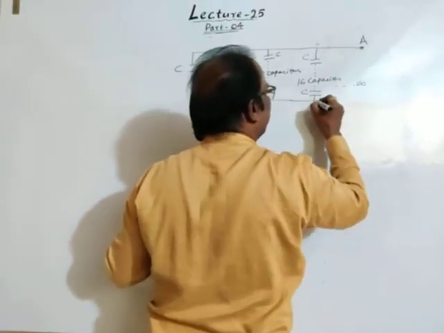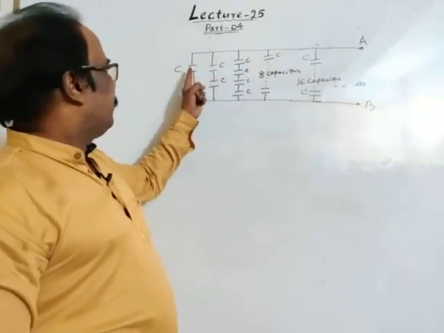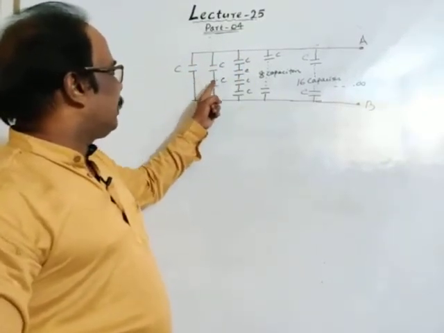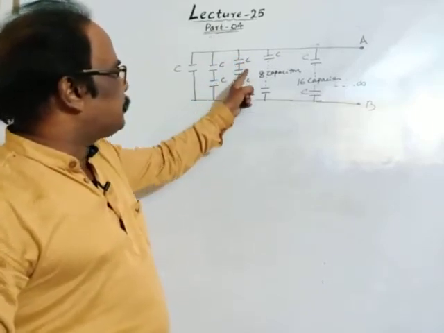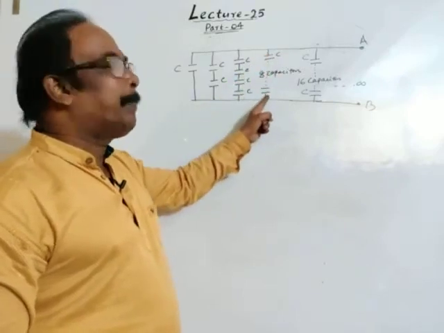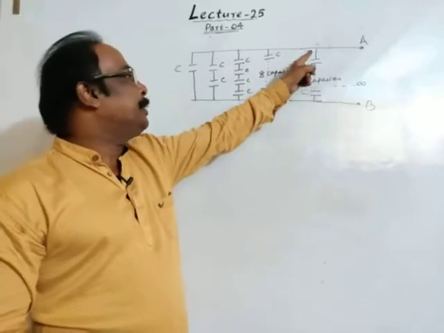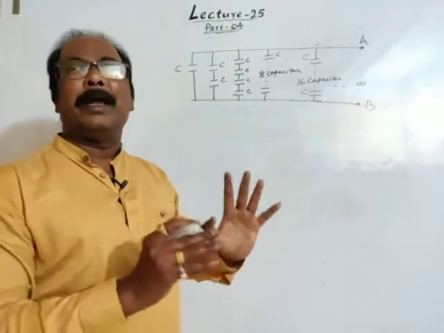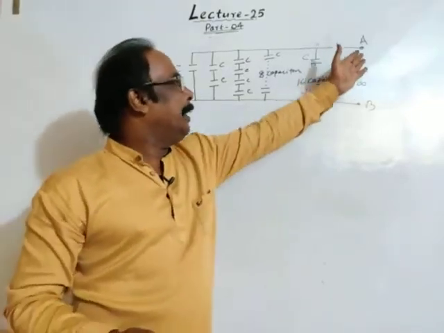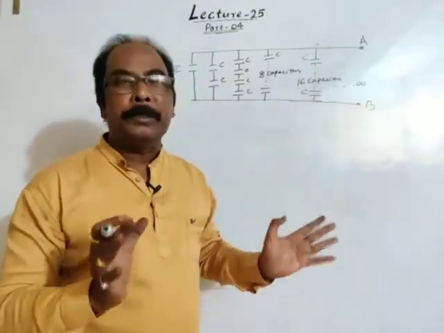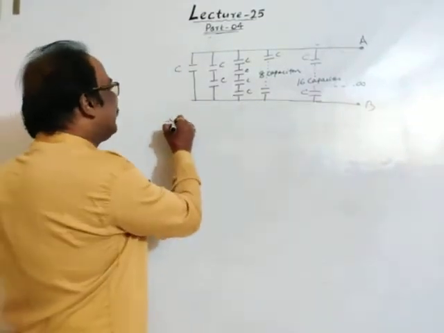This point is A, this point is B. So here there is only one capacitor of capacitance C, here 2 capacitors each of capacitance C, here 4, here 8, here 16, each of capacitance C. It means identical capacitors are connected. We have to find the equivalent capacitance between A and B. Is it clear? Okay. Then let's redraw the circuit.